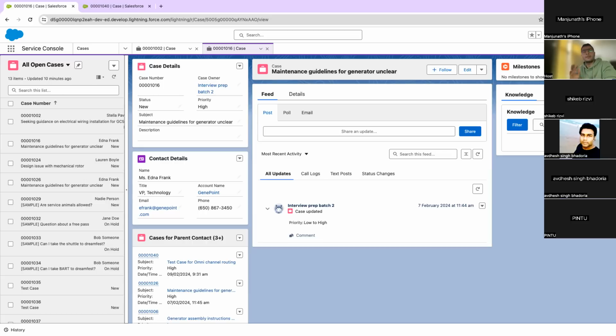In that case, if your round robin is running via an Apex trigger, it will run first and do all those things. Maybe omni-channel runs later, or maybe not. I'm not sure if it will throw any error. What was happening earlier is that if you do it via an Apex trigger, it will run first and assign the case to someone, and then later Omni-channel will also run and assign it to someone else. Then you have to figure it out by checking the case history, what different owners this case has gone through, and what automations ran.